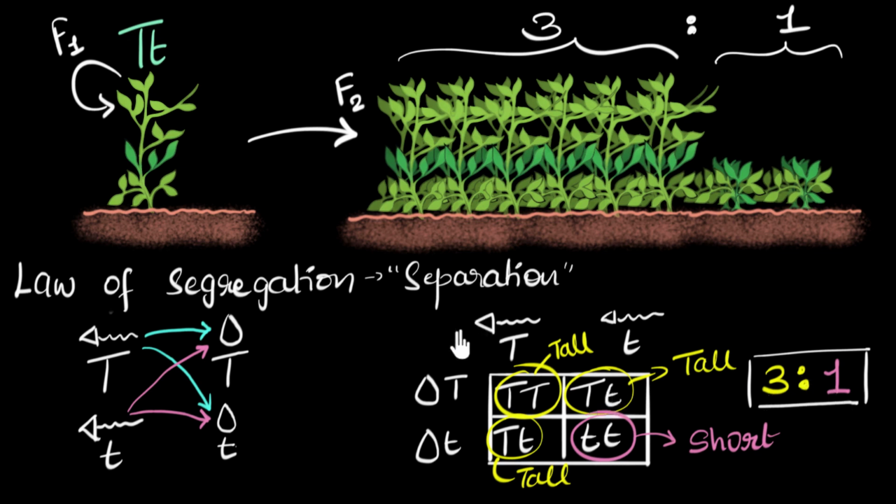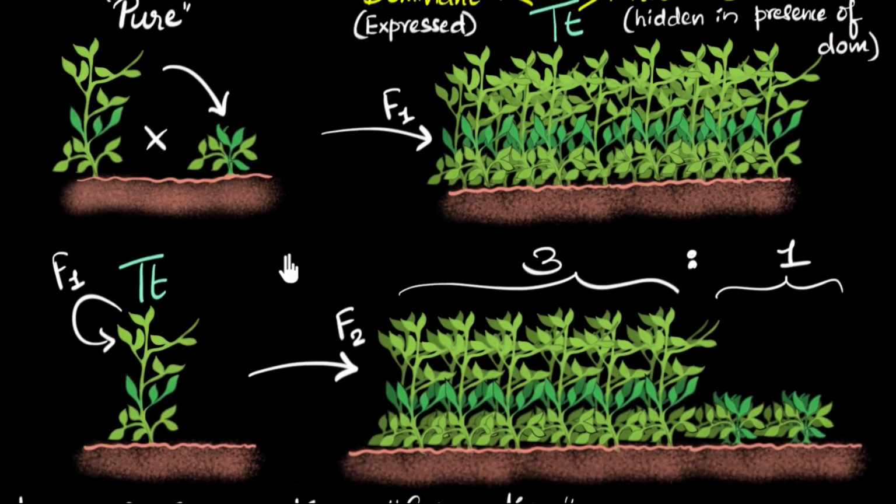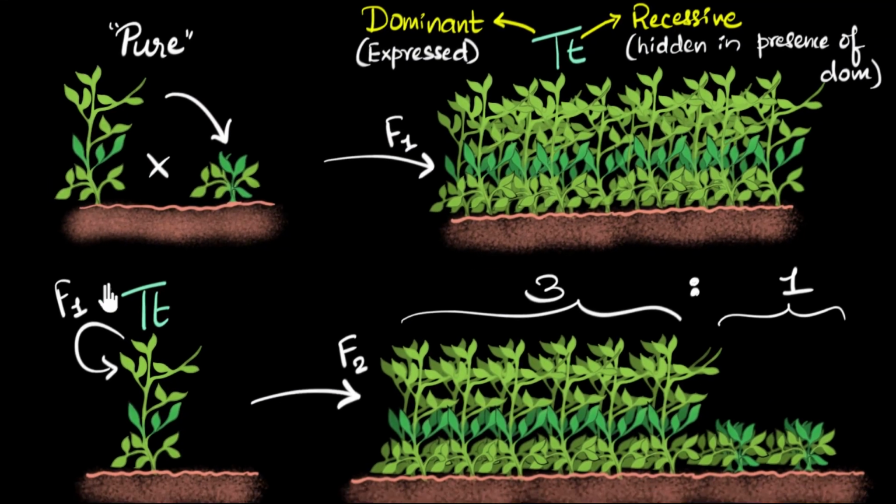Now, one question you might be having is, what happens if you apply the same logic to the first generation? Let's apply the same logic to the sperms and the egg cells over here. What happens then? Well, let's see. This particular plant was a pure tall plant, which means it must have had both tall traits. Does that make sense? Why must it have had both tall traits?